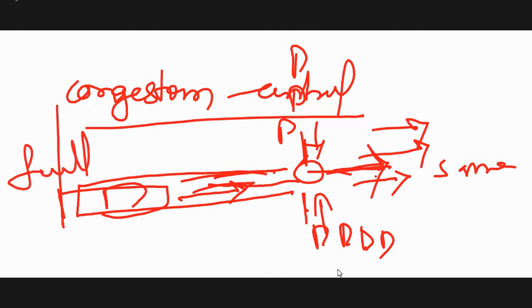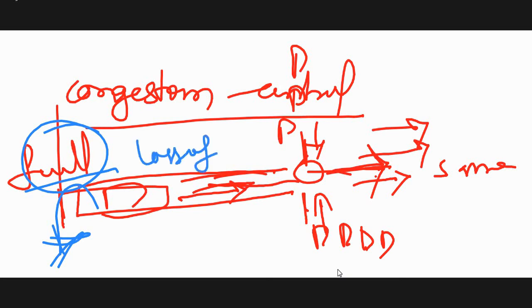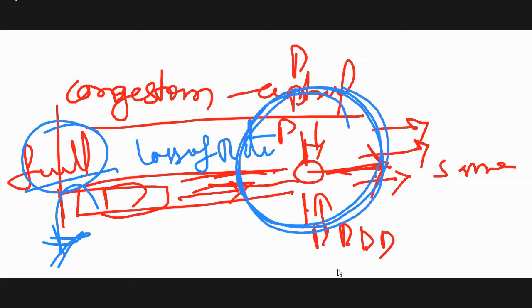When the buffer is full, what happens? There is an overflow of the data. Overflow means loss of data, loss of data due to congestion. This situation is called congestion, or congestion is defined as follows. Please note down the definition of congestion: if too many packets are present in the network, there is no normal flow of the data. There is no normal flow.